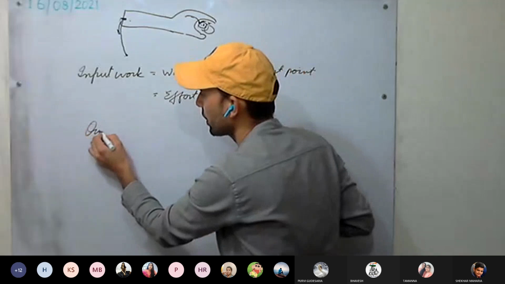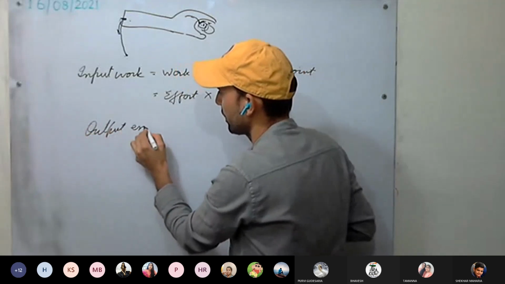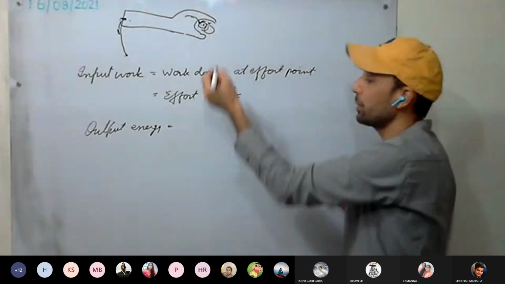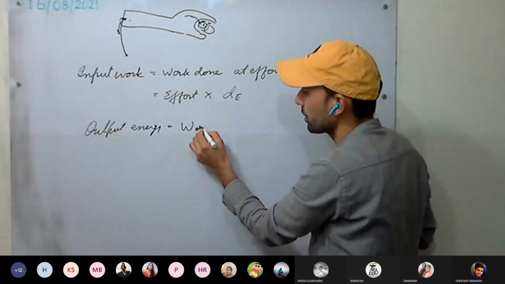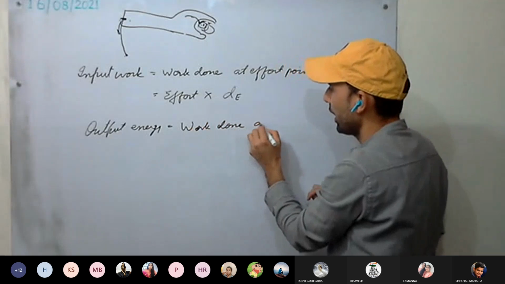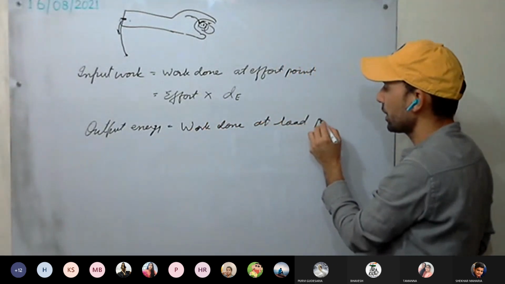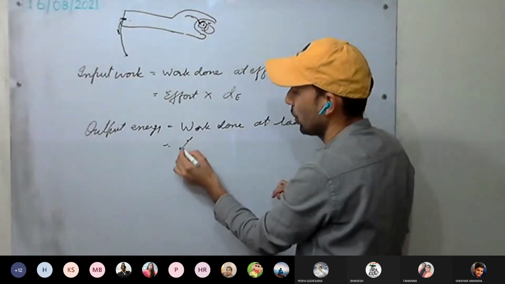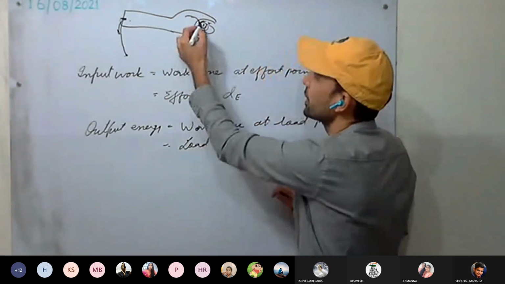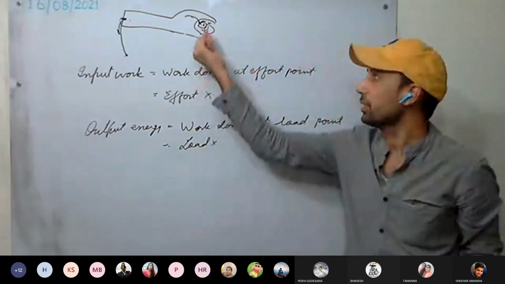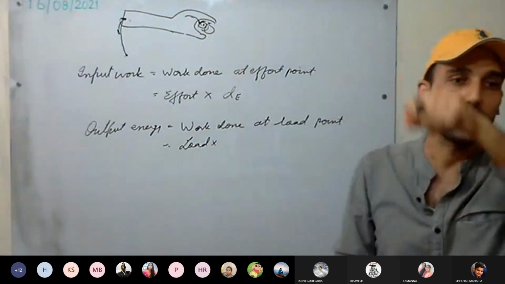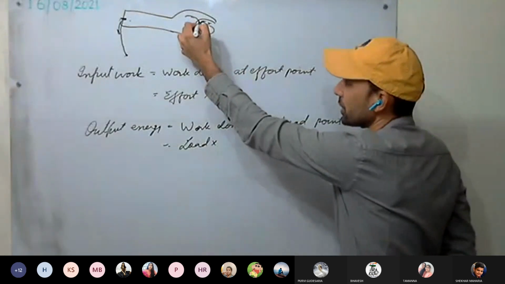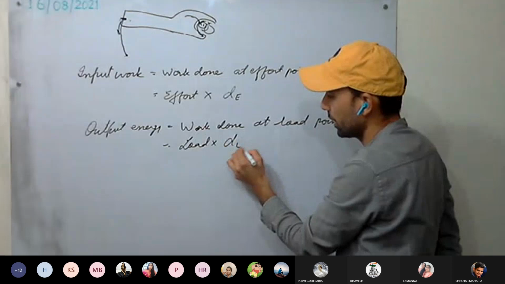Now, what will be the output? That is the output energy. That will be the work done at the load point. This time the machine is doing this work. How much will it be? It is load into the displacement of the point where the load is being applied, that is, the load it is overcoming. Load into the displacement of the point of application of the load, into dl.